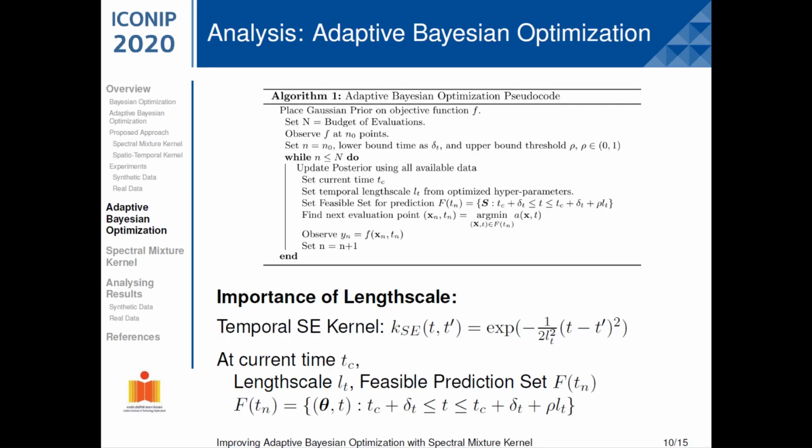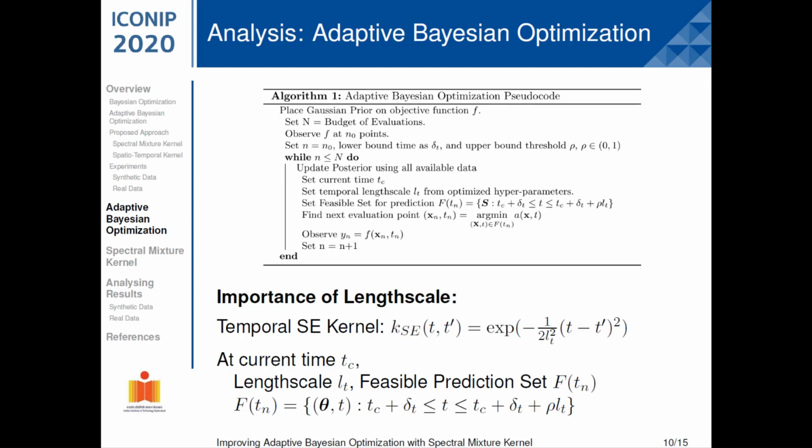See that at any given time t, the length scale of the squared exponential kernel is Lt. From the pseudocode of adaptive Bayesian optimization, we can see that the feasible set of prediction is determined by this length scale Lt.